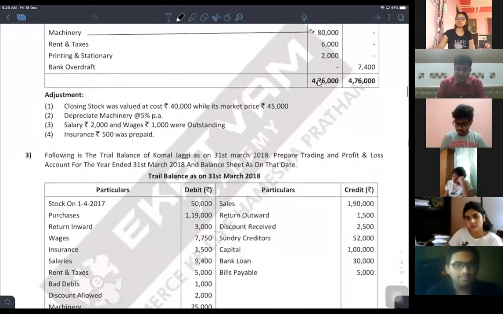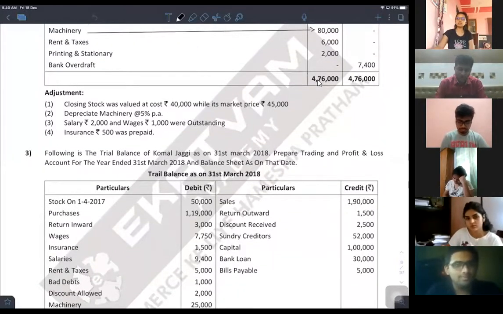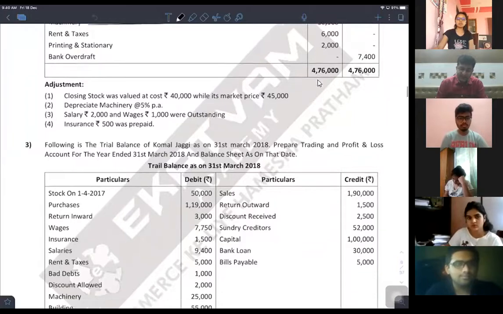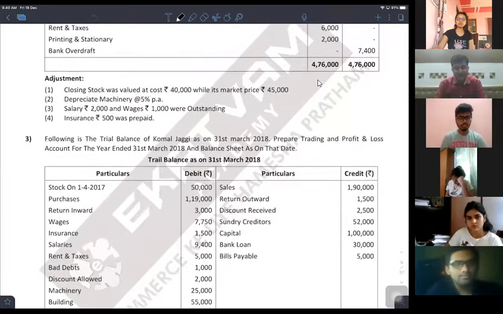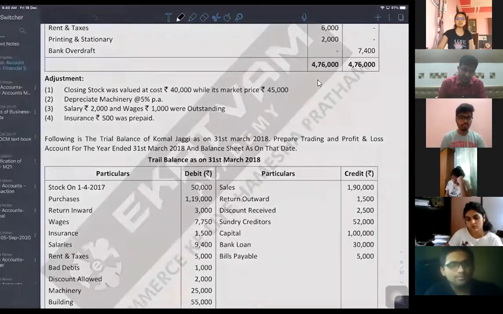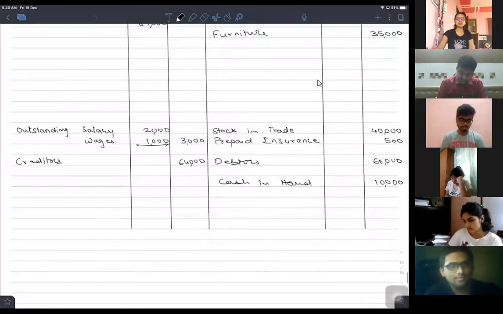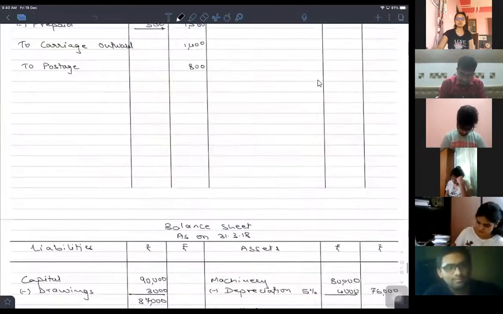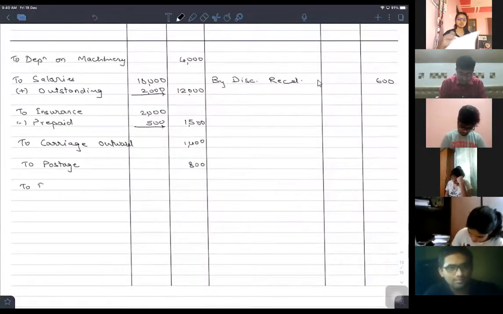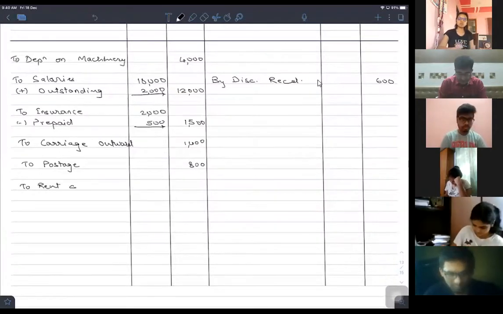Machinery we have already done. Yes or no? Rent and taxes, printing and stationery, both are our expenses. And rent and printing both are considered as indirect expenses. Therefore, P&L account debit side to rent and taxes.